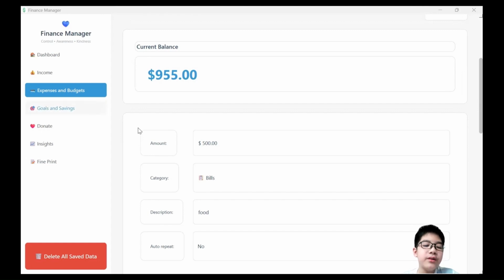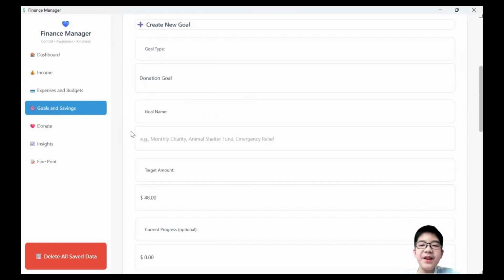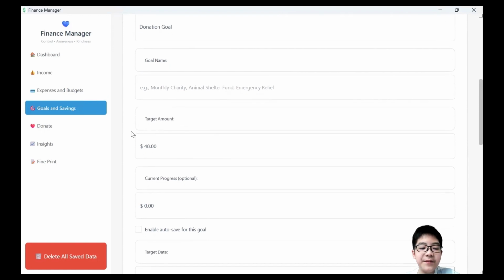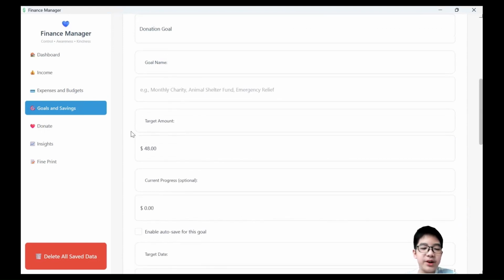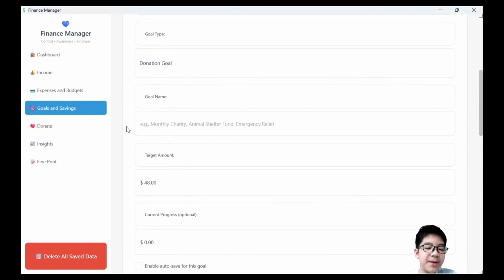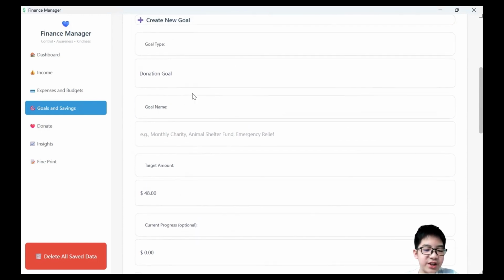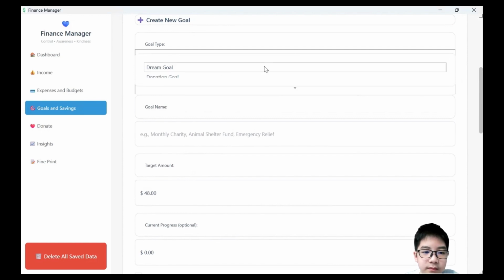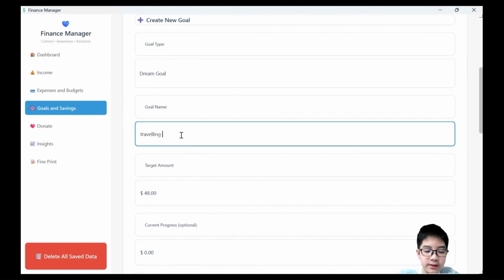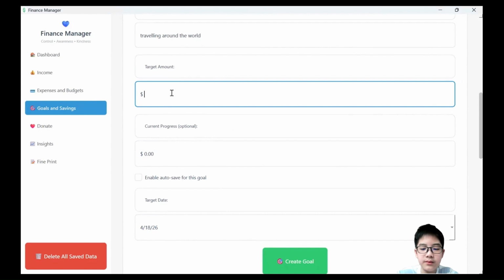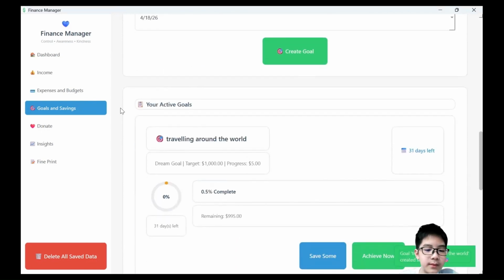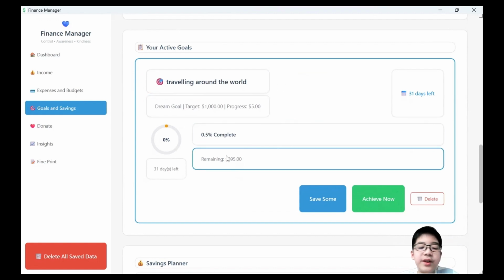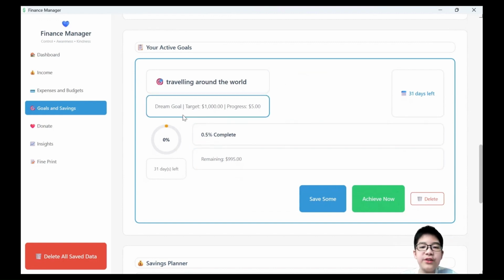Another feature is goals. These goals can be personal, but they can also be kindness-focused goals like saving money to help someone, donating to a cause, or supporting a community project. You can create goals like saving money for something or setting donation targets. The app will then track progress towards those goals and show how close you are to completing them.